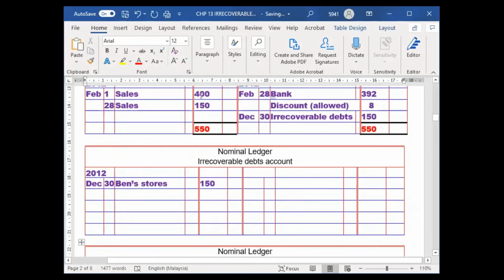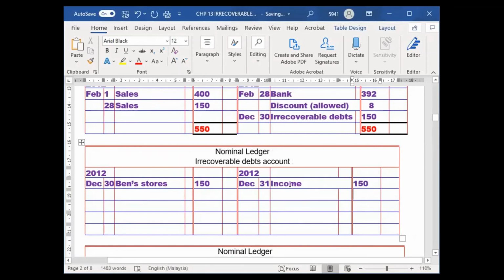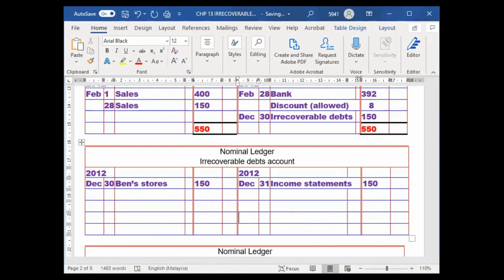This one is also done already for the first year, under 50. Then here I write 2012, when we close on December 31st. This one will transfer to where? The irrecoverable debt. Irrecoverable debt is your expense. Expenses, at the end of the year, we transfer to the income statement. How much is it in the income statement? 150. It's an income statement, yes.